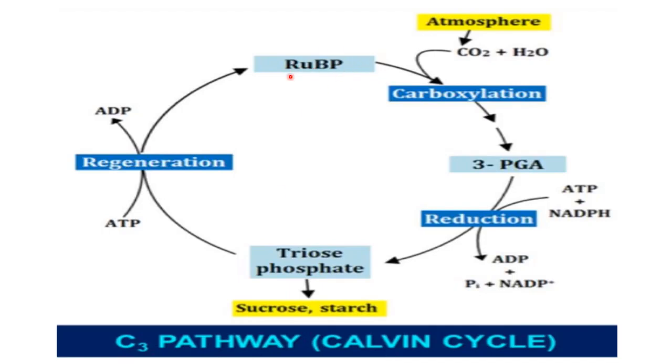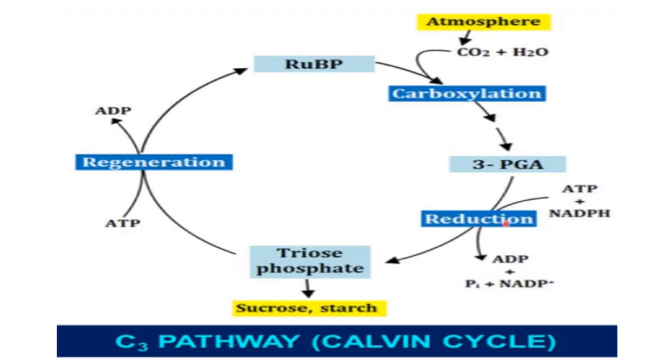If we start from here, first of all there will be carboxylation, where RuBP combines with carbon dioxide and water, and 2 molecules of 3-PGA are formed. Then there will be a series of reactions, called reduction of PGA to form sugar or carbohydrate. This carbohydrate is basically triose phosphate. So sucrose and starch are formed by the reduction of PGA with the help of multiple steps.